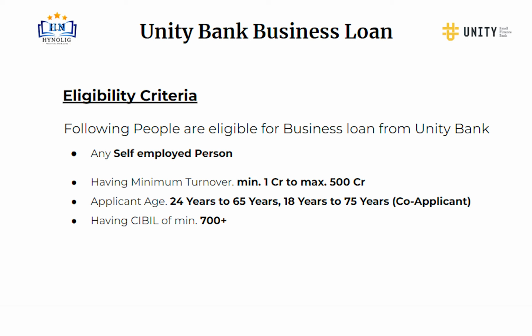Let's talk about eligibility criteria. Any salaried person and self-employed are eligible for Unity Bank Capital Business Loan, having minimum turnover more than 1 crore to 500 crore. Applicant age should be between 24 years to 65 years and 18 years to 75 years for co-applicant. His or her CIBIL score should be more than 700.